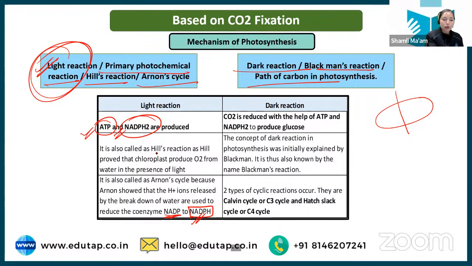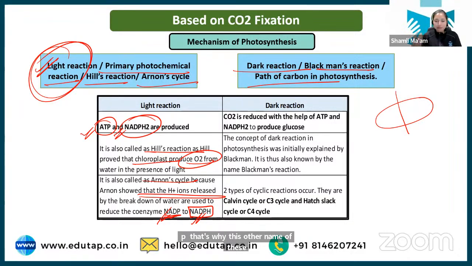It is also known as Hill reaction because Hill proved that oxygen is produced by splitting of water, and it is known as Anand cycle because Anand proved that the hydrogen released from the breaking of water reduces NADP into NADPH. That's why these other names are given: Hill reaction or Anand cycle. Clear?